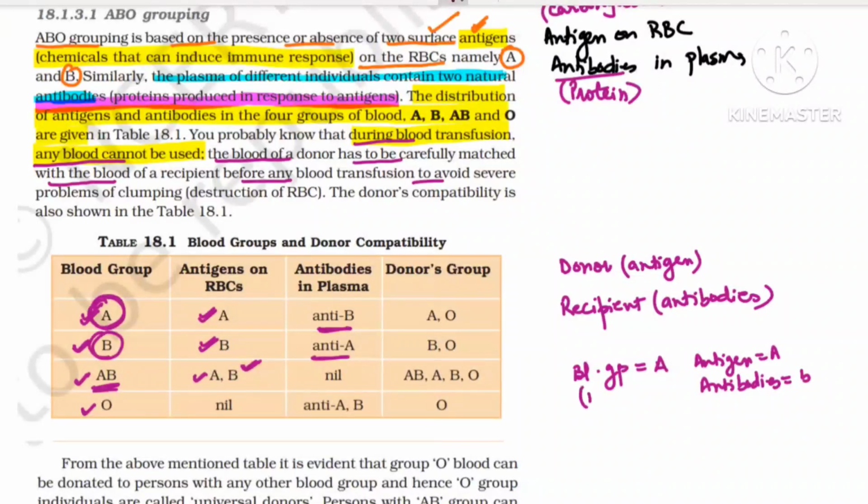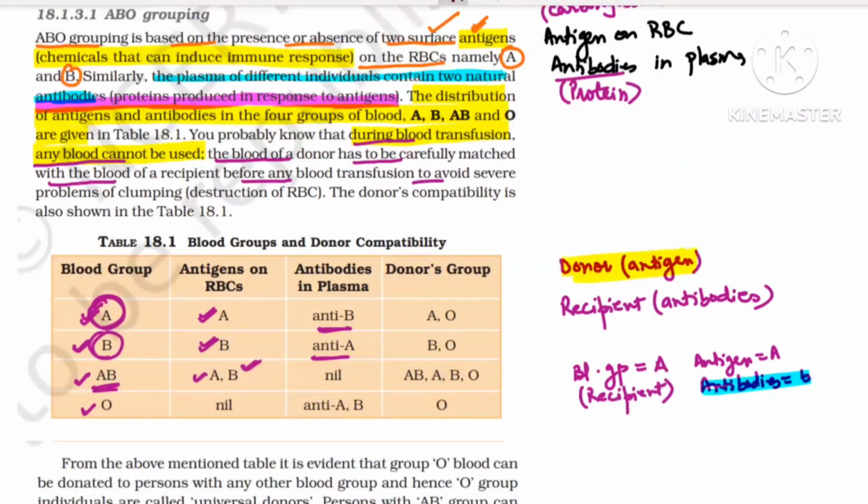Let us assume this person is the recipient. So we have to see the donor antigen. I told you, donor antigen is important. We have to check carefully that the recipient antibody is B, so I should not give B antigen. The person should not get B antigen.